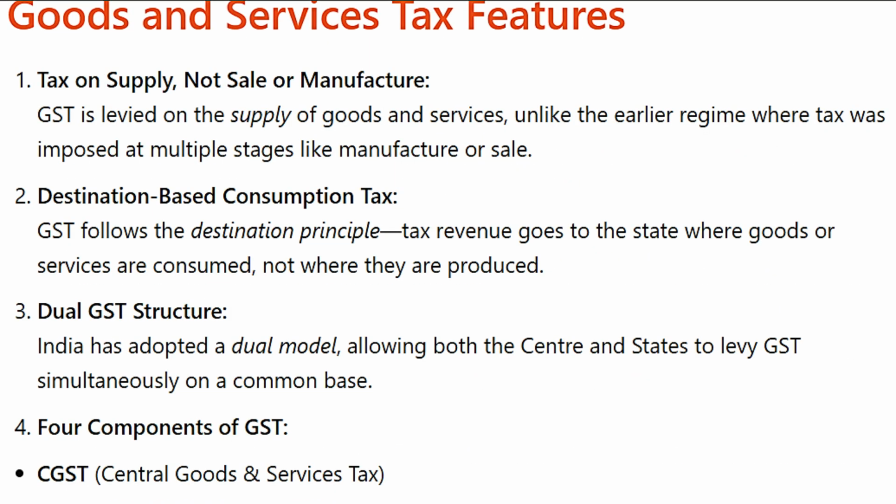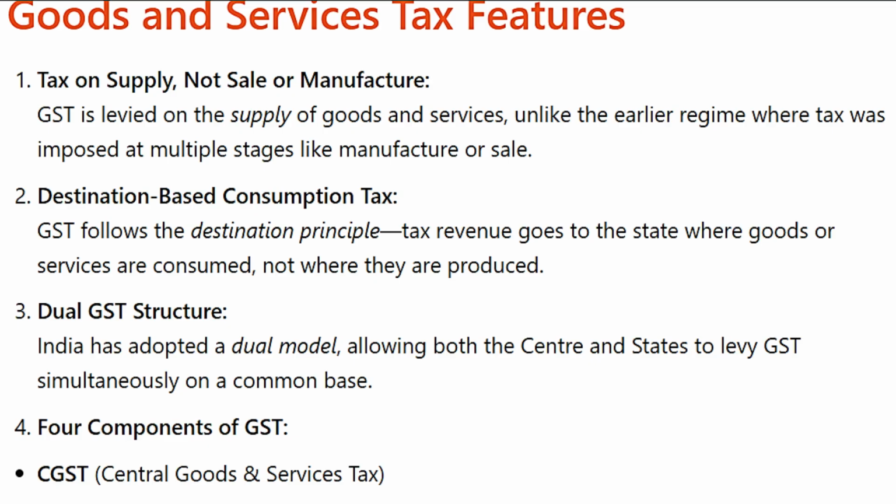Goods and Services Tax features. Tax on supply, not sale or manufacture. GST is levied on the supply of goods and services, unlike the earlier regime where tax was imposed at multiple stages like manufacture or sale. Destination-based consumption tax. GST follows the destination principle. Tax revenue goes to the state where goods or services are consumed, not where they are produced.